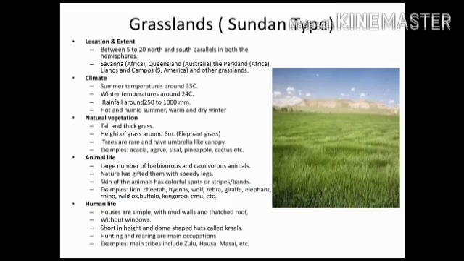Trees are rare and have an umbrella-like canopy, for example, pineapple, cactus, etc. A large number of herbivores and carnivorous animals are found here, like giraffe, zebra, lion, cheetah, etc. Here houses are simple with mud walls and thatch roof without windows. Hunting and rearing is the main occupation of the people. Main tribes include Zulu, Hausa, Maasai, etc.